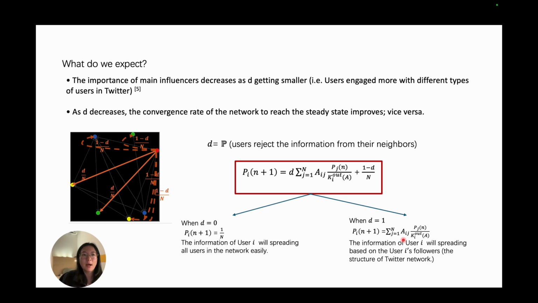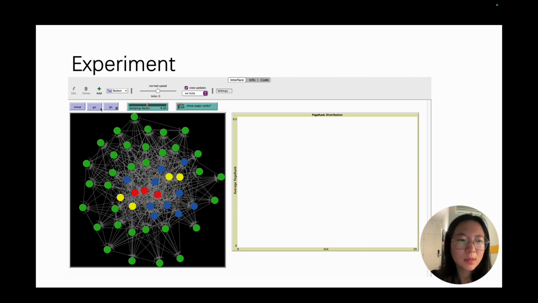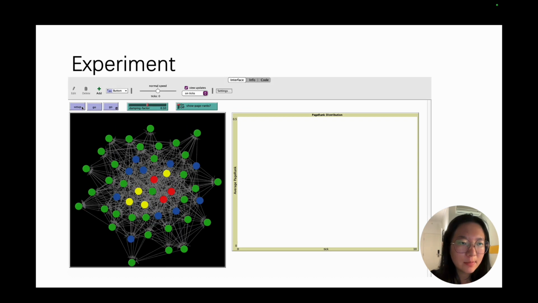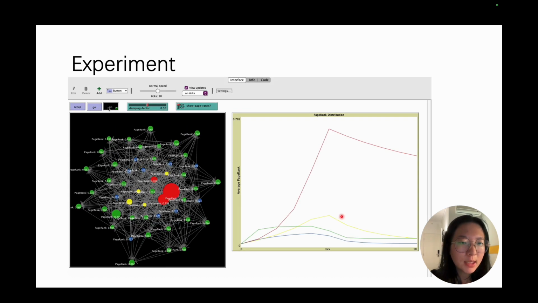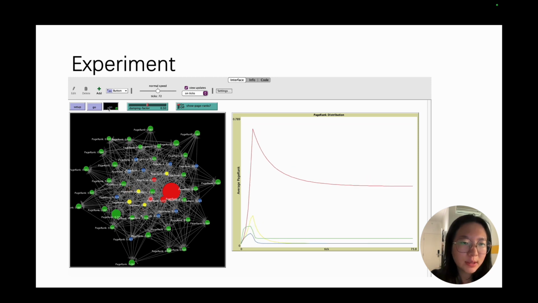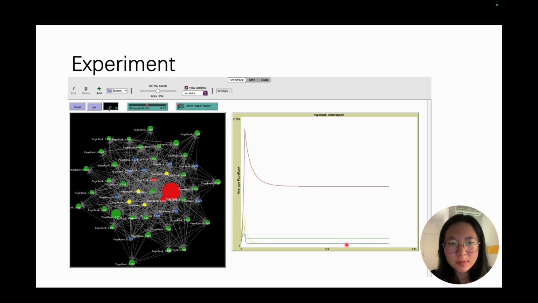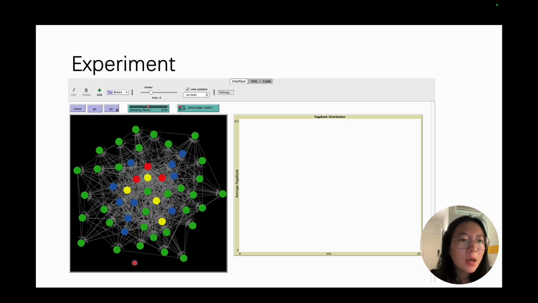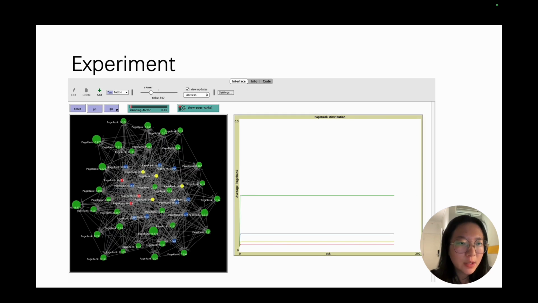So it will take time. So that's why we come to these two expectations. This is how we do our experiments. We got a plot here and the network structure here. The plot just shows the mean value of different types of users. It's easy for us to observe. And this is how we're going to do the experiment for the 20 trials.